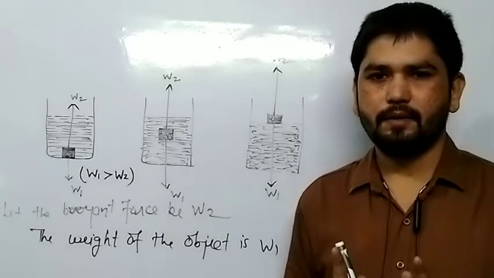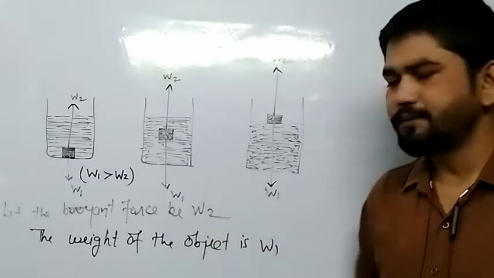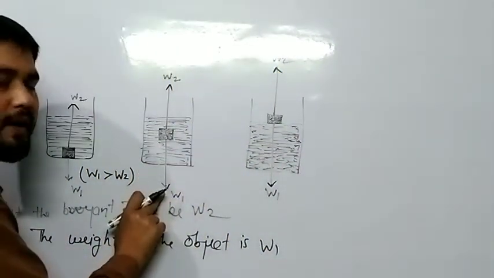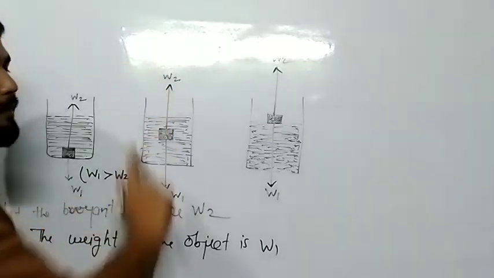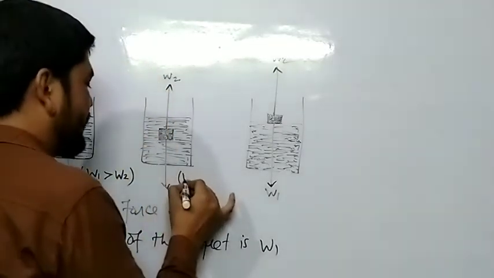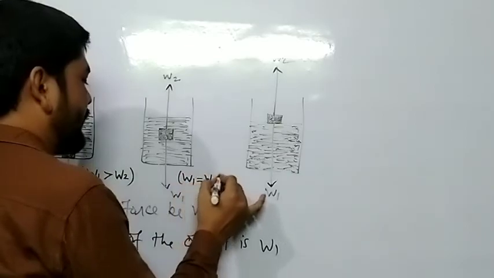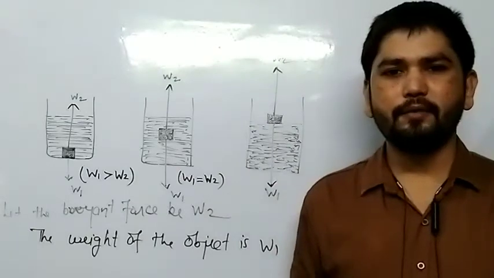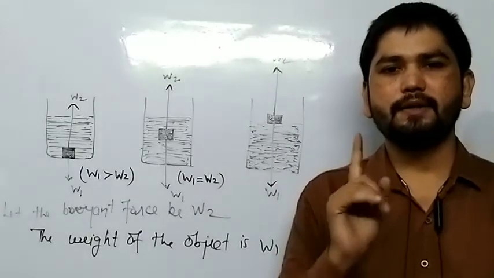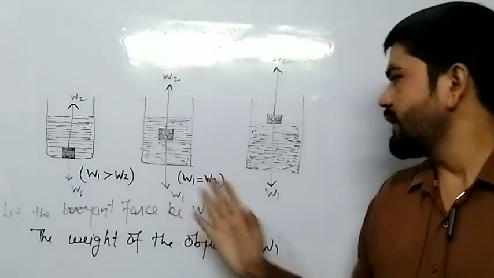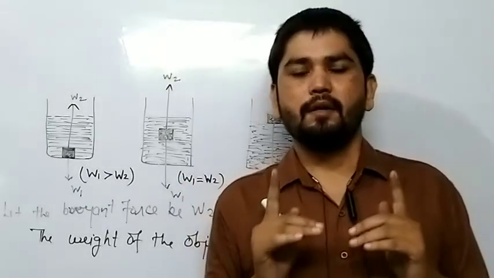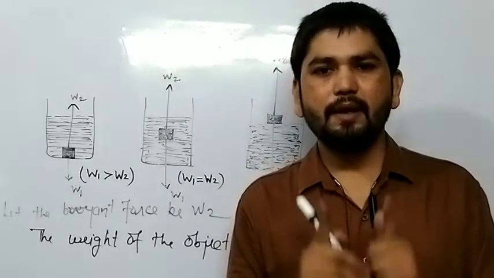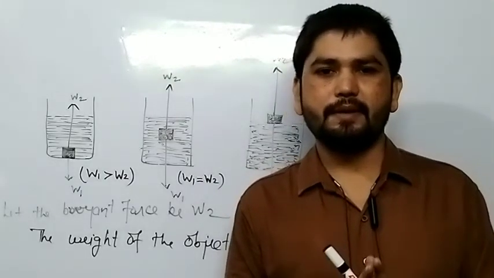First condition. Okay. Now the second, see here. This is working downward, it is the weight of the object, and the buoyant force is working upward. Here W1 is equal to W2. It means if the weight of the object is equal to the buoyant force, in that case the object will float fully immersed.